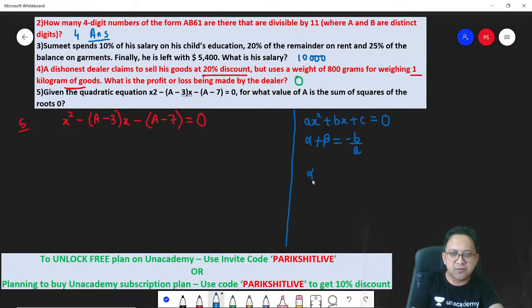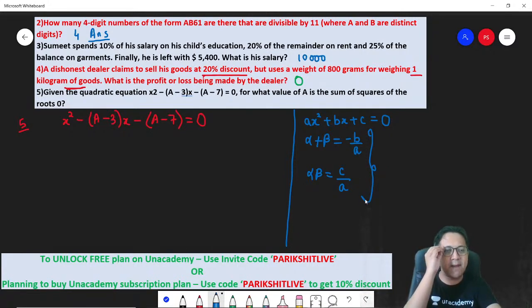The product of roots is c by a. If you have done the basics of algebra, you would know this. This comes in the very first class of algebra. Now the question is, for what value of a is the sum of the squares of the roots 0? So it has to deal with the roots.